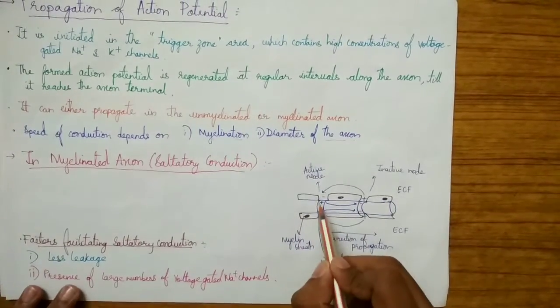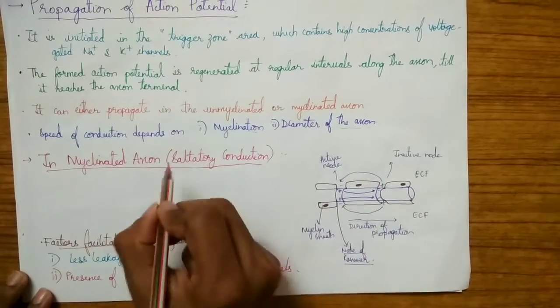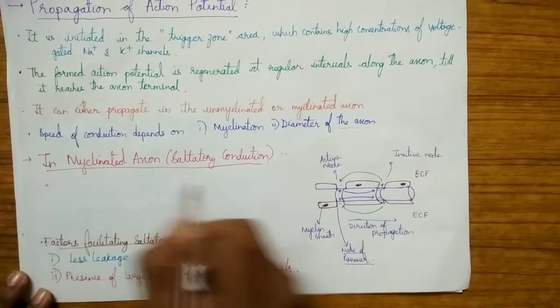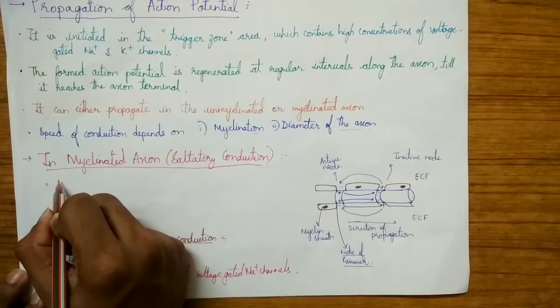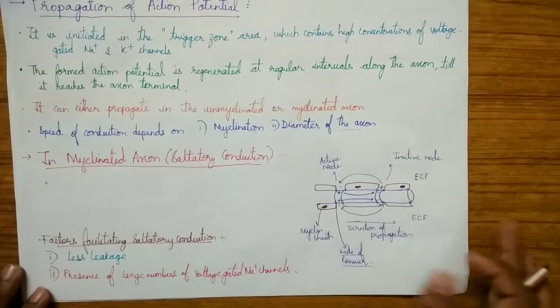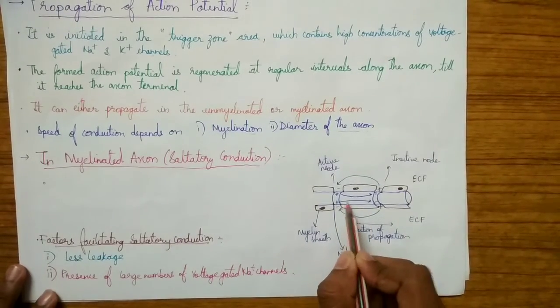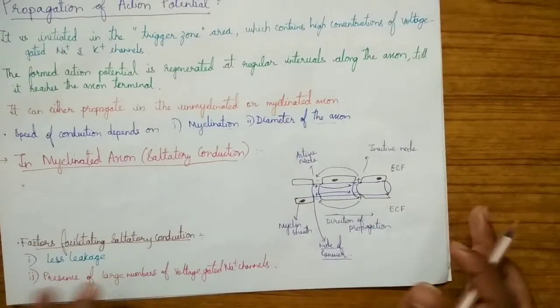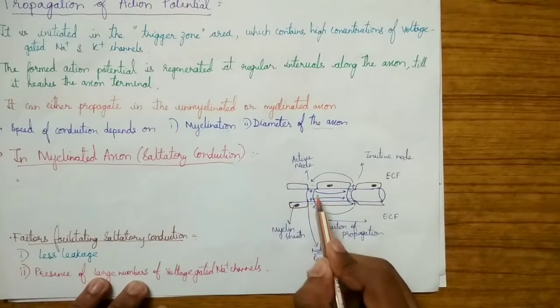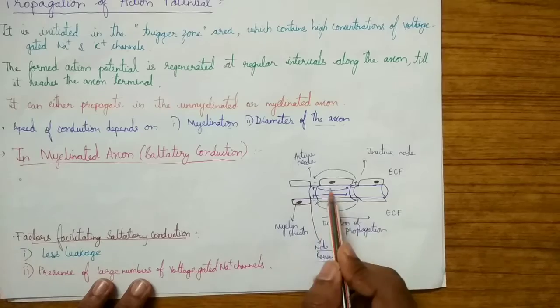So there will be a jumping conduction, and therefore it is called saltatory conduction. Saltatory conduction means fast or jump conduction. There will be less leakage of ions in this step because, due to the myelin sheath, there will be no leakage of ions.